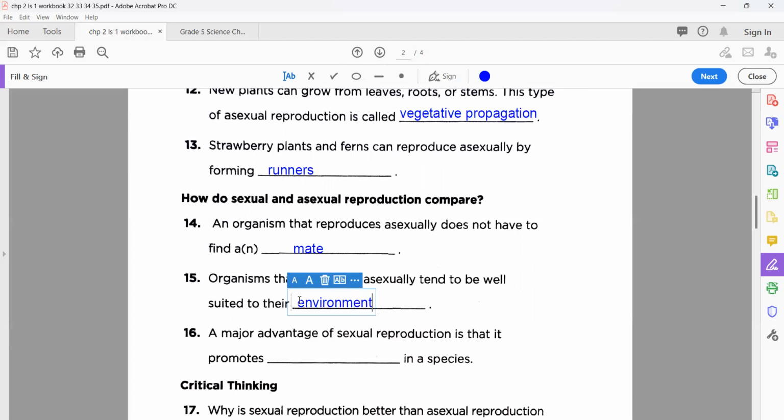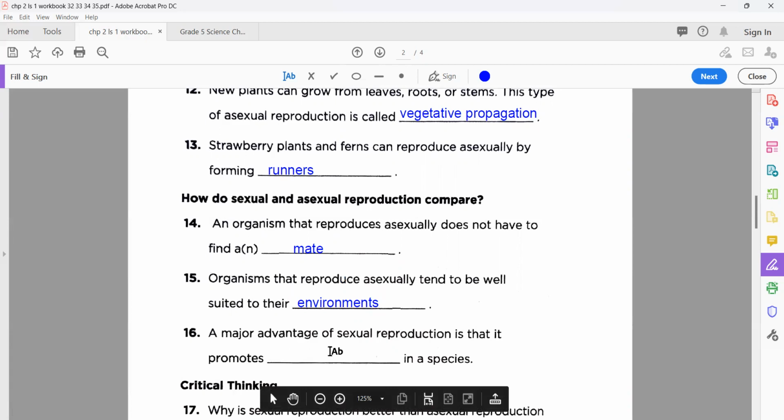Yes, my dear. So it depends upon its surroundings. If the surroundings, meaning the environment, are good, then it can tend to do well. So okay, that's number 16.